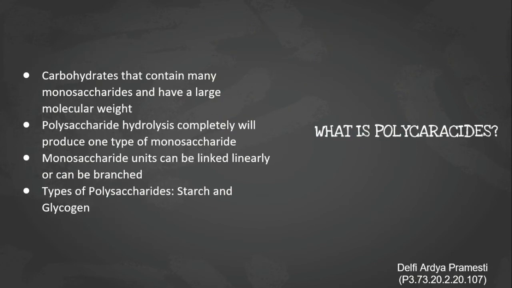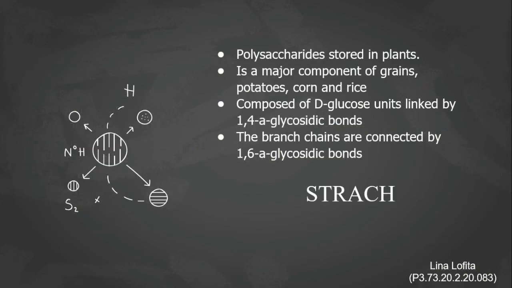What are polysaccharides? Carbohydrates that contain many monosaccharides and have a large molecular weight. Complete hydrolysis of polysaccharides will produce one type of monosaccharide. Monosaccharide units can be linked linearly or can be branched. Types of polysaccharides are starch and glycogen. Starch is stored in plants and is a major component of grains, potatoes, corn, and rice. It is composed of D-glucose units linked by alpha-1,4 glycosidic bonds. The branches are connected by alpha-1,6 glycosidic bonds.